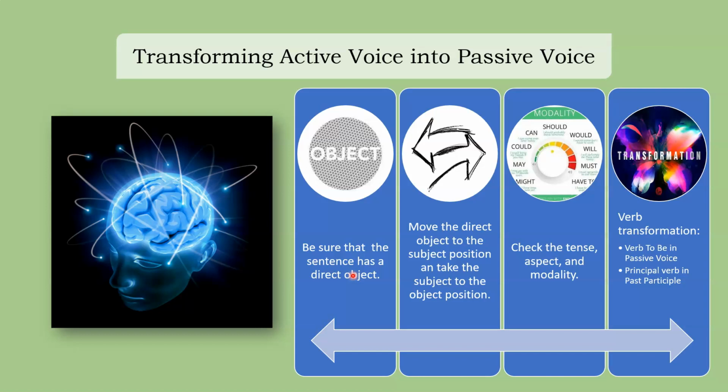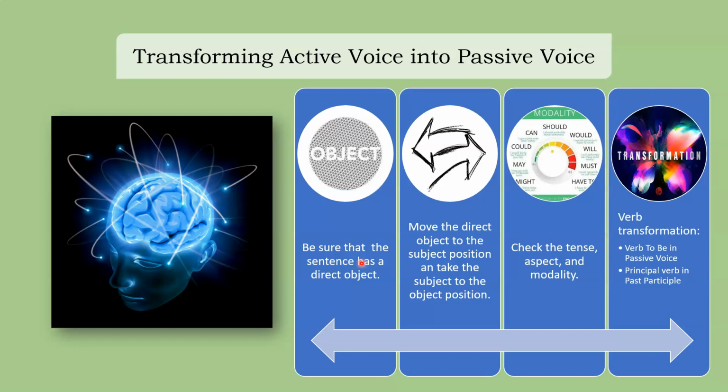For example, if I say, in the river lay the man. That's a different thing. I'm not changing the verb. I'm just switching the place between the subject and the predicate, okay? So that's the first thing we do. We need to make sure that we have a direct object.